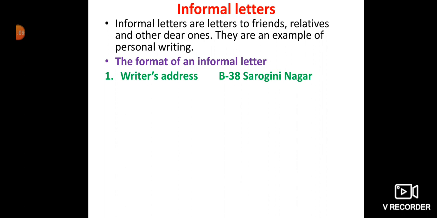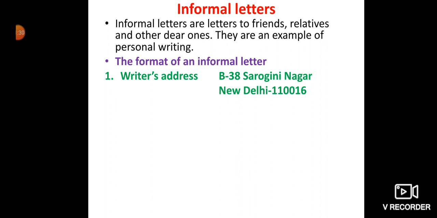Like here I have given you in the example B38 Sarojini Nagar, New Delhi, and then the pin code I have written. If you know the pin code, then only you can write. If you don't know, then you can write only the name of the state. That also you can do.